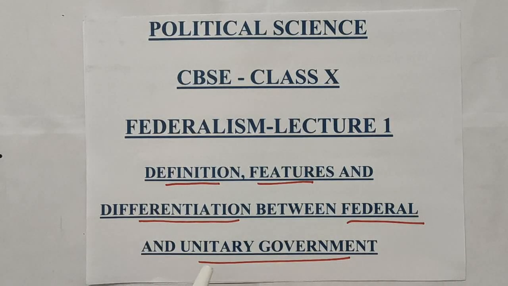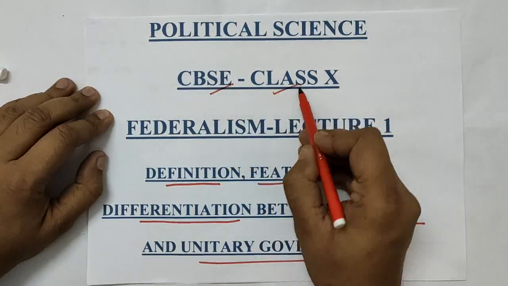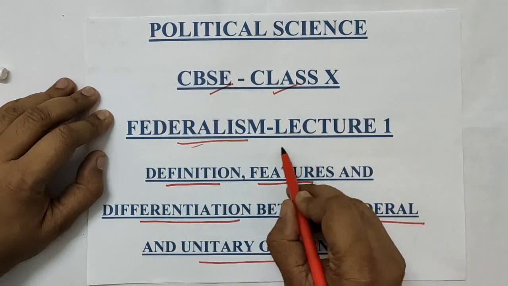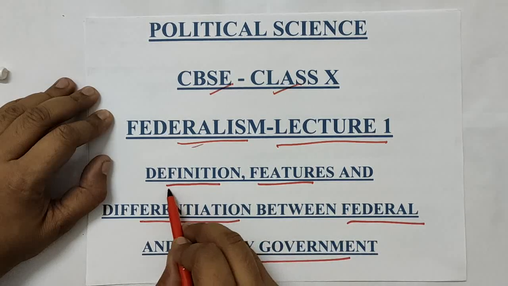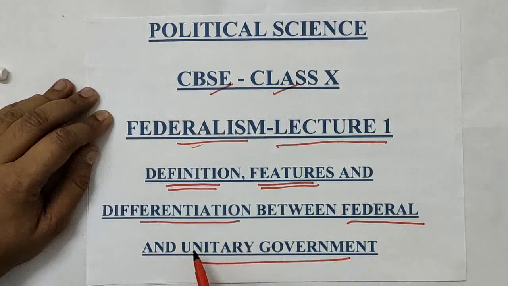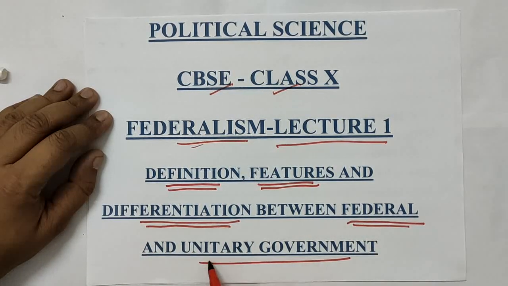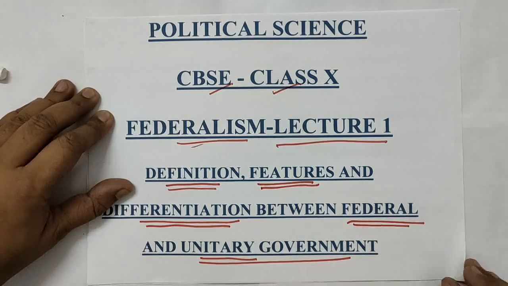Today I'll be taking up your chapter of political science in CBSE class 10, that is federalism, and this is lecture 1 of that. In this one we'll be looking at the definition of federalism. Secondly, we'll be looking at the features of federalism. We'll be looking at the differentiation between a federal and a unitary form of government. Let's see what these are basically.